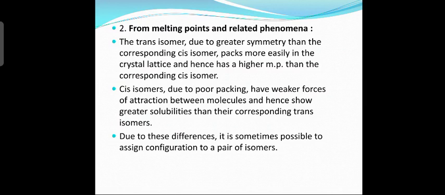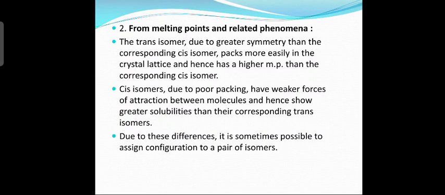Close packing means the bond will be strong. So what about the melting point? You need to heat the compound so that it melts, that means you should break the bond in order to melt it. So a higher temperature is required. Therefore these compounds have a high melting point. So trans compounds have a high melting point.